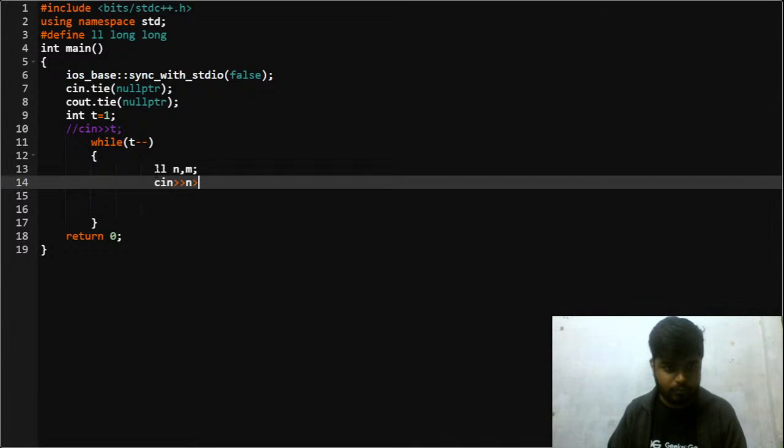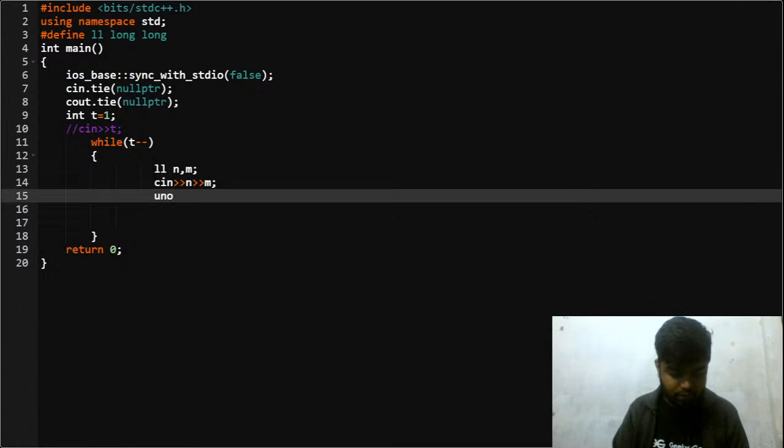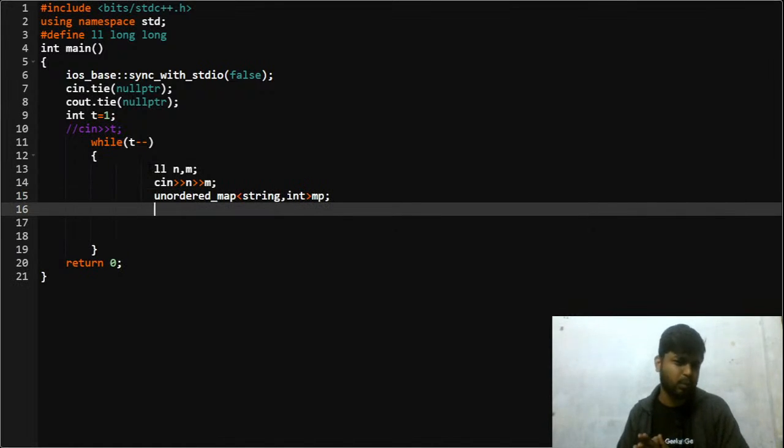Once I've done that, I'm also declaring an unordered map. Notice this. I'm declaring an unordered map where the first value will be string and the second value will be int. Why am I doing this? Because to get the common words. It is not necessary that you do this, but still I am doing this. Okay, right? So let us do this.